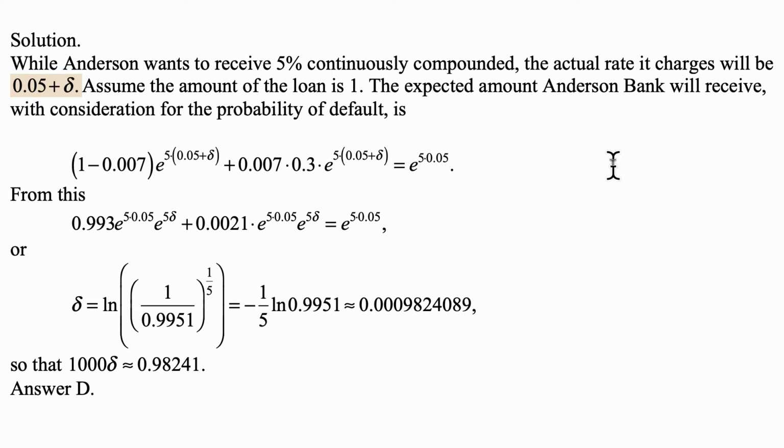The expected amount Anderson Bank will receive with consideration for the probability of default is, on one hand, just 5% continuously compounded after 5 years, $1 accumulated. That's the right-hand side here. But for the loans that don't default, it will be 5% plus the spread of delta accumulated over 5 years. On $1, that's the amount at the end. And it happens with the probability 1 minus 0.007.